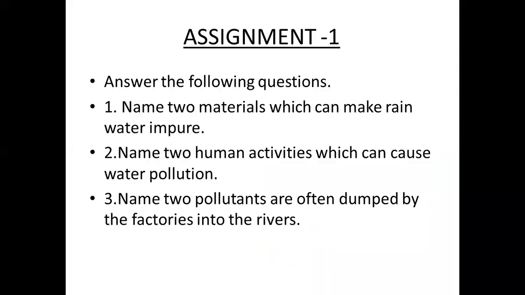Assignment: name two materials which can make rainwater impure. Rainwater is the purest form of water before reaching the earth. What makes this rainwater impure? Name two human activities which can cause water pollution. Name two pollutants often dumped by the factories into the rivers. So watch the video carefully and answer the questions.